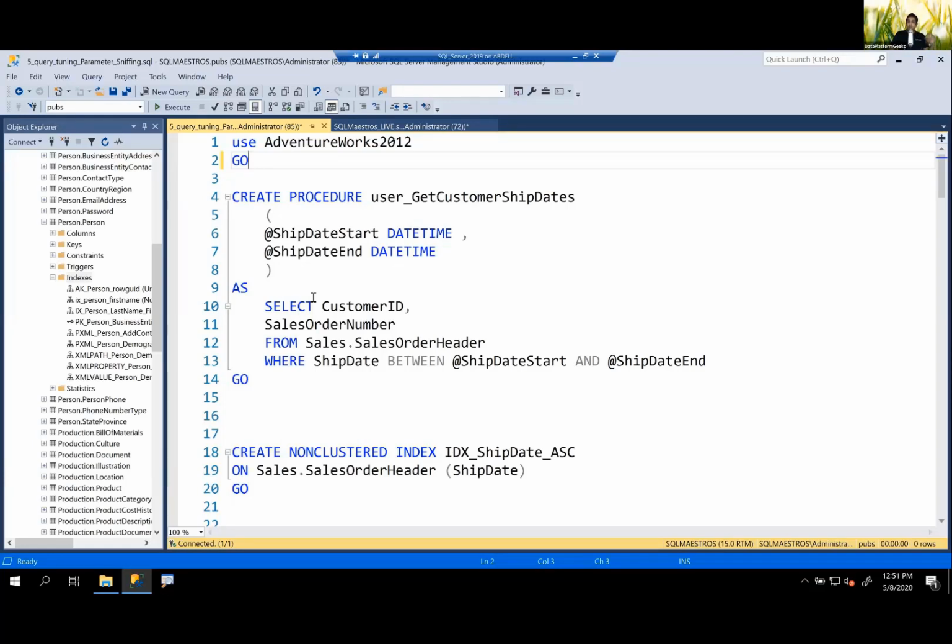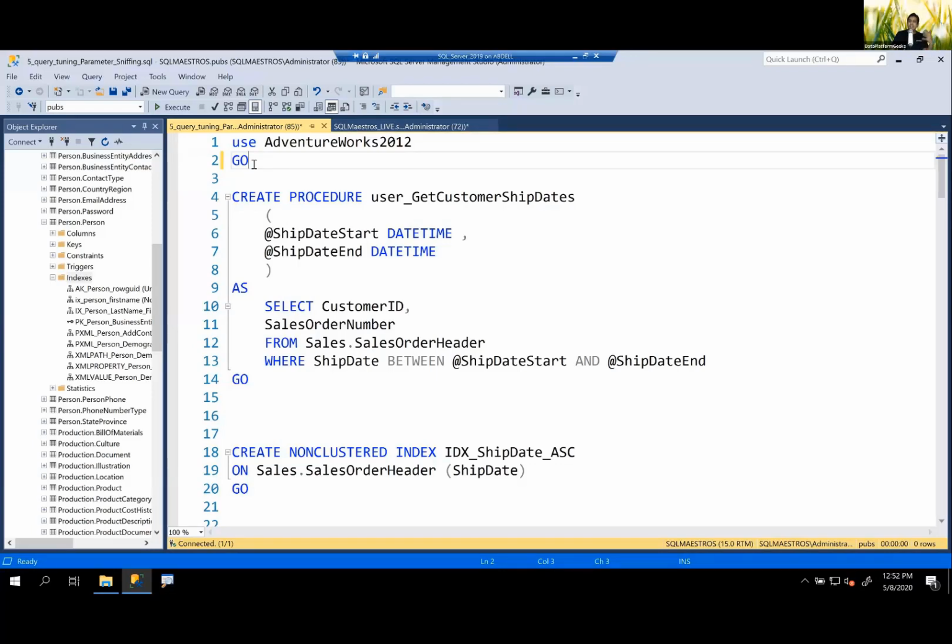And now the same workload comes, or that stored procedure is fired with a different parameter value that gives 1 million records as the result set. And if the same plan is being used, which was optimized earlier for just one record, now it will run for 1 million records. This is where things go bad. And this is that typical problem of parameter sniffing. So let me quickly show you this example, and I will also show you how you can quickly fix it.